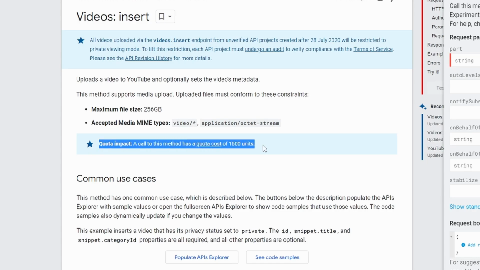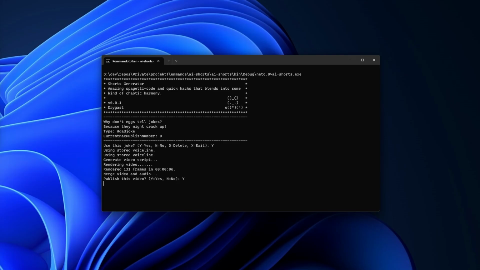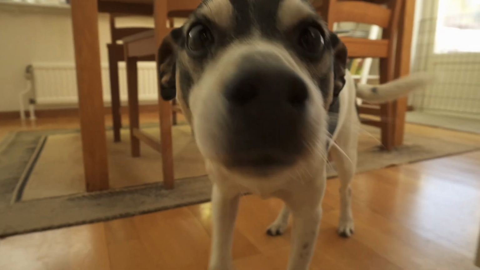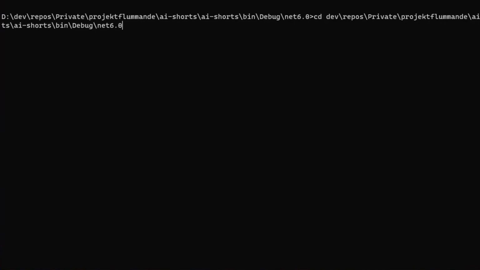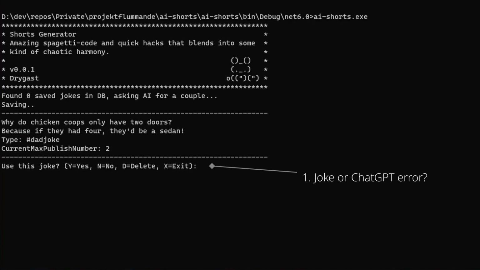So I accepted defeat that day and went outside to play with my dogs instead. The next day I got it to work, but reached the quota again. My dogs were happy. Eventually it all came together, but my one-button press deployment idea had to be altered. I added 2 sanity checks just to make sure that I had an actual joke and not some error from ChatGPT instead.